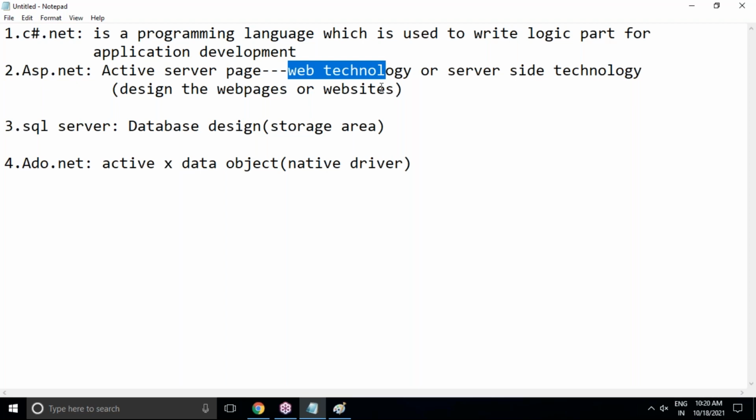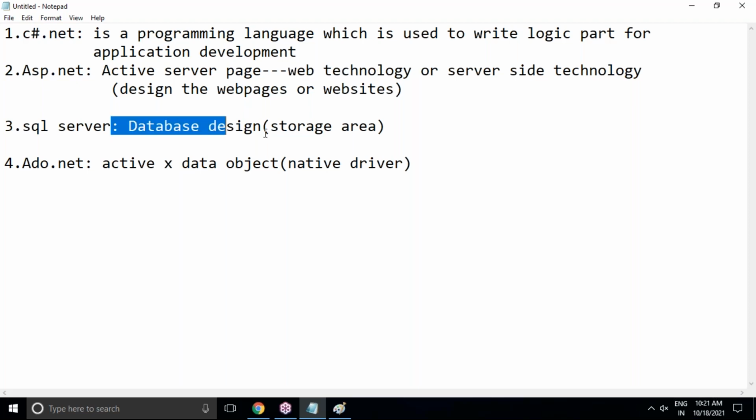But if you want to write your own styles and your own HTML elements manually, then you should have an idea about UI technologies. But I'm saying it is not required for learning .NET, because by default, whenever you prepare a design in ASP.NET, those tags will be generated automatically. I will show you whenever I start ASP.NET.